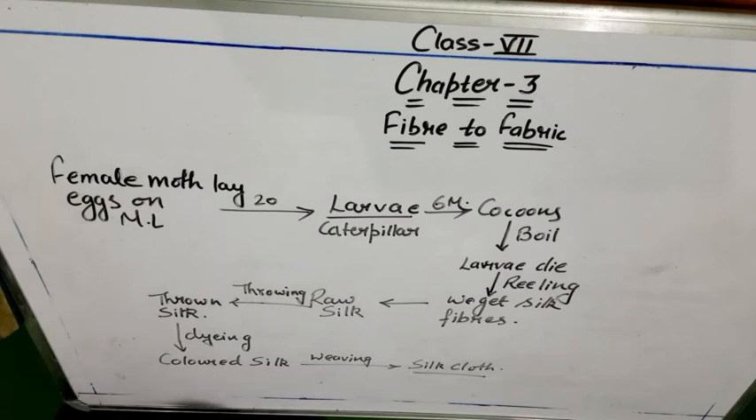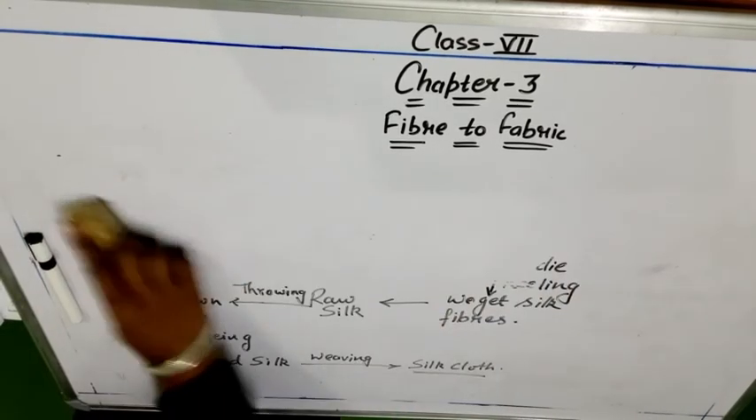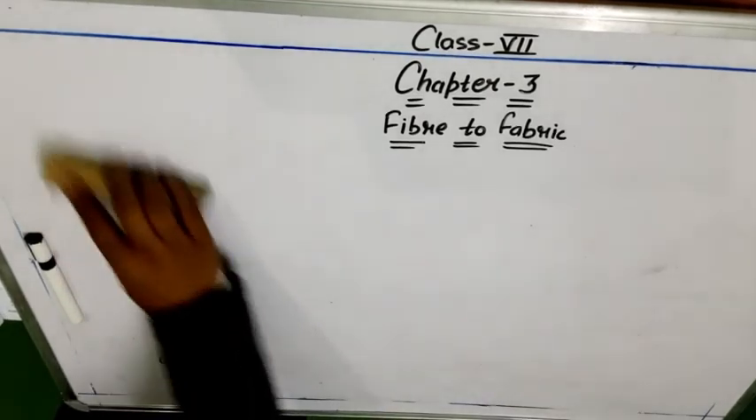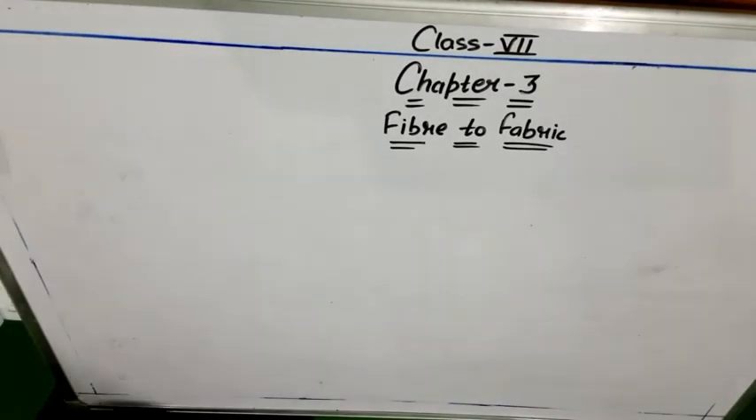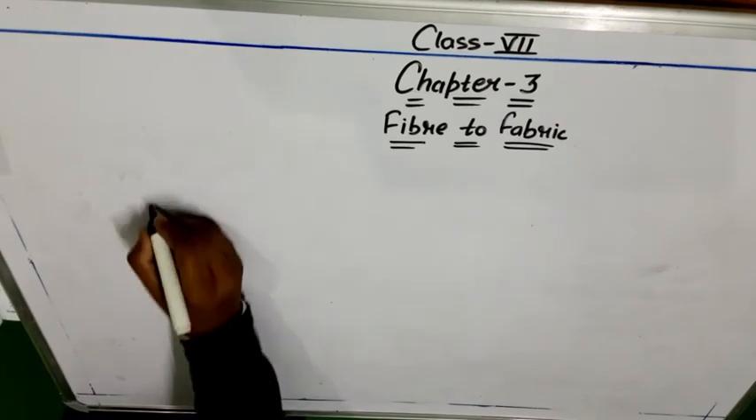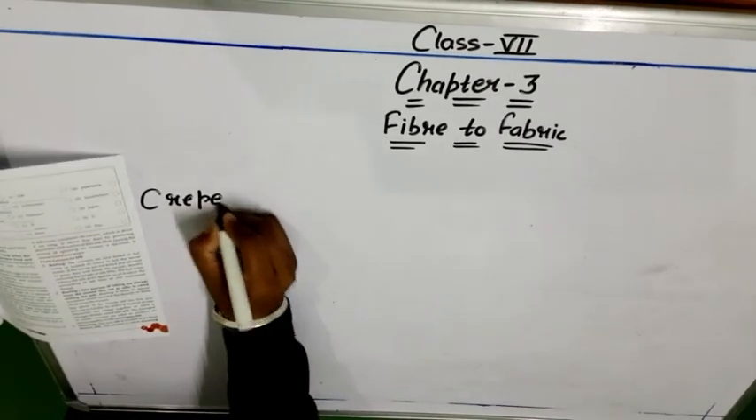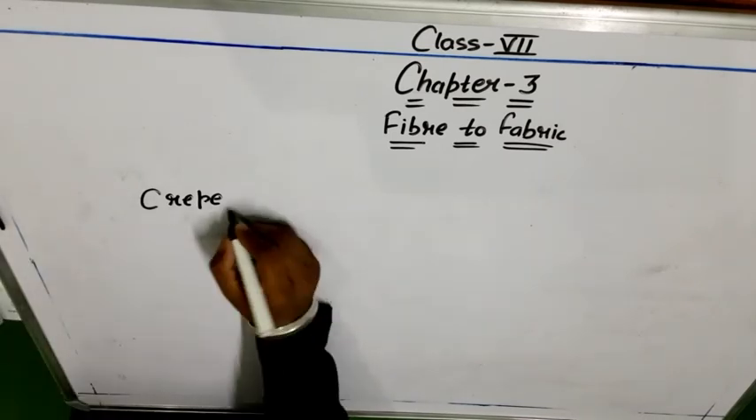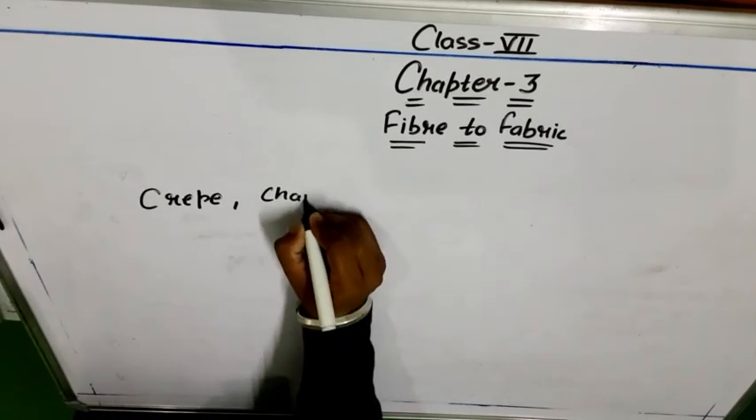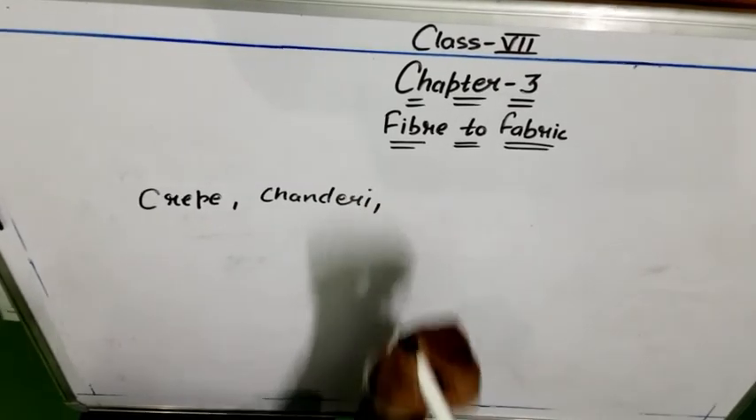So your task today is to write the names of the different varieties of silk which are available in the market. I am also giving you some of the names which are available in the market. I am just writing them over there. You can correlate with them and check out their images, to see what type of silk these are. Crepe is there. Chanderi is there, which is most commonly used.